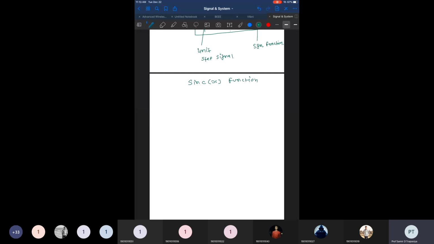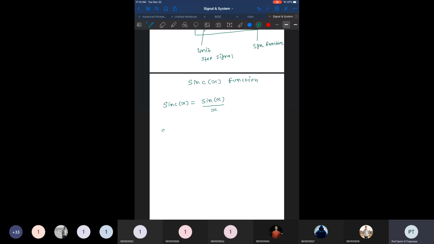What is the sinc of x function? It is sine of x by x. So the sinc of x function is simply defined as the sine of x function divided by x.